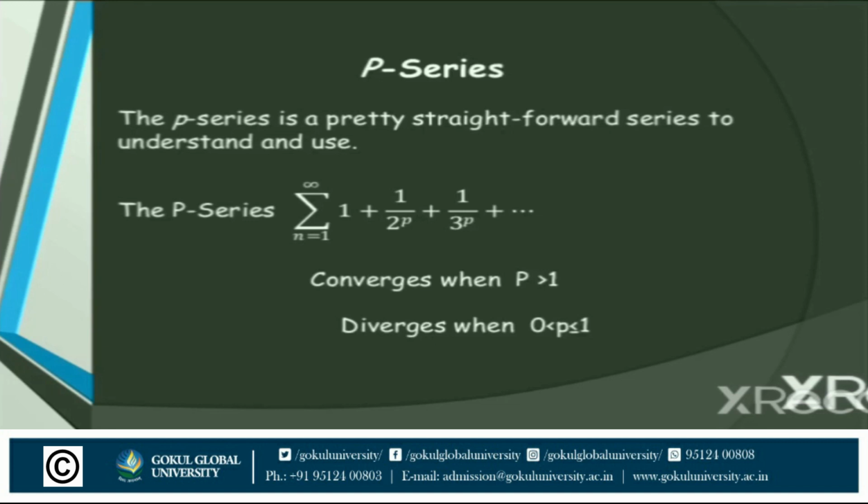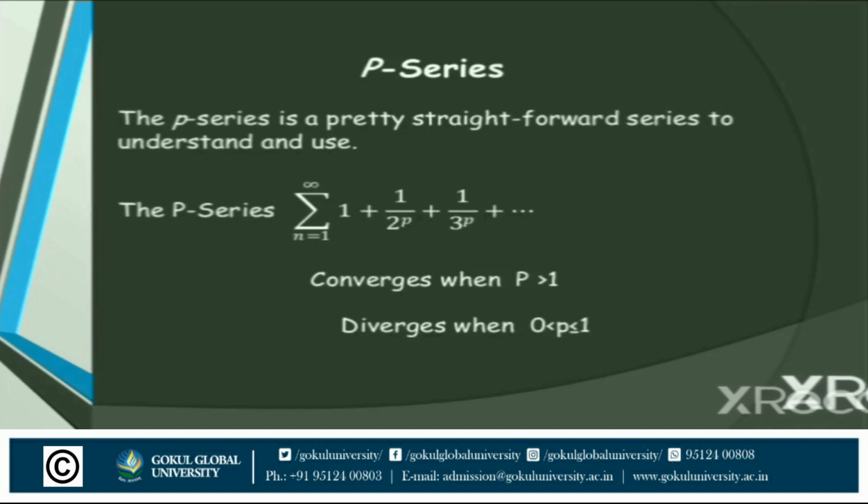The P series is the summation, n running from 1 to infinity, of 1 plus 1 upon 2 raised to p plus 1 upon 3 raised to p, and so on. So what is convergence and divergence for this P series? If p is greater than 1, it is called convergence, and if 0 less than p less than or equal to 1, so the value of p is between 0 and 1, it gives a divergence value. These are the two parts of a P series for divergence and convergence.